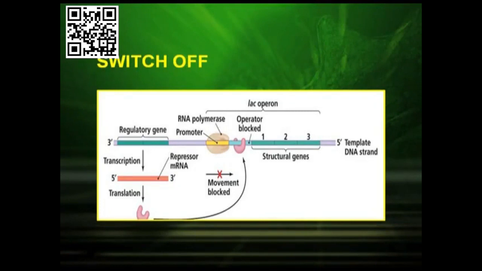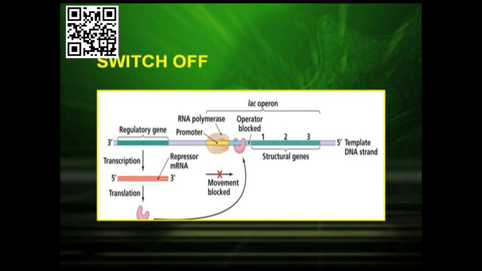Now let us study what happens when the operon is switched off. That means the structural genes are not transcribed. In the switch off condition, the regulator gene produces a repressor protein. This repressor protein binds at the operator site and prevents the function of RNA polymerase, so that the three structural genes are not transcribed. So this condition is called switch off.